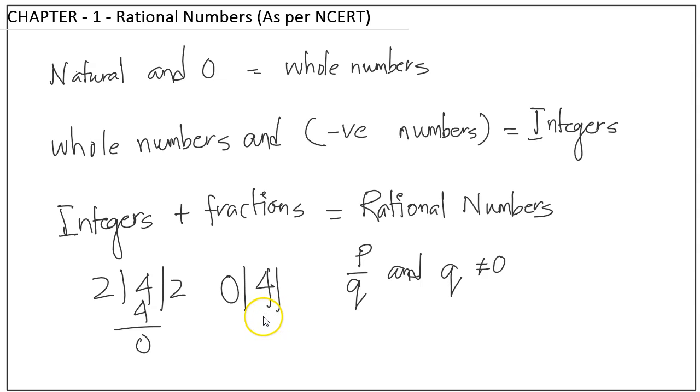What numbers can I multiply? In that way, you cannot multiply any number with 0 so that you will actually reach a result, right? That is why 4 divided by 0 is undefined. Okay, undefined means it is not defined or it is not there. We do not know what it is.